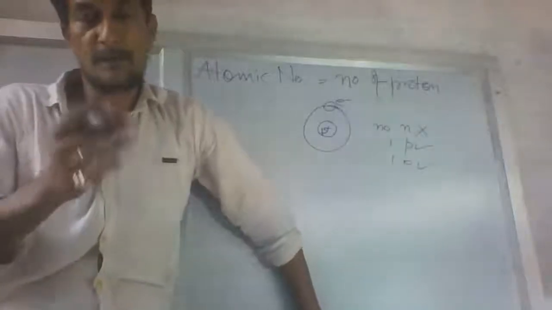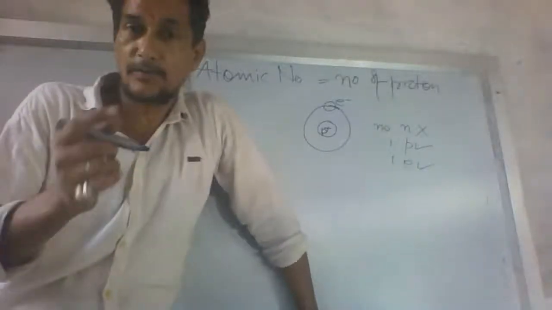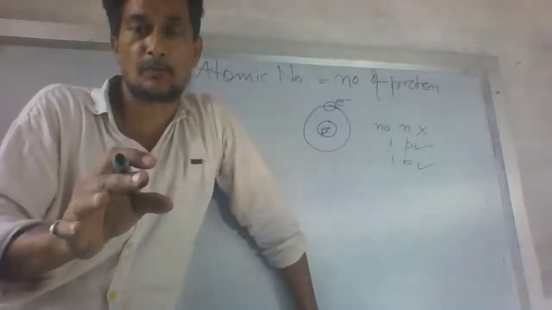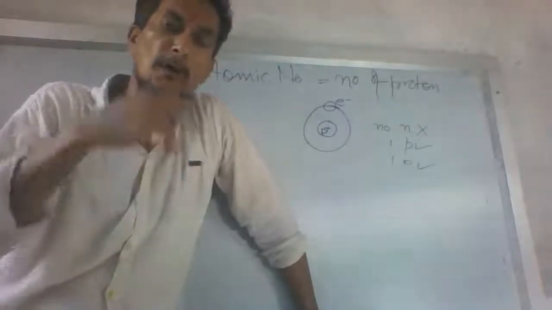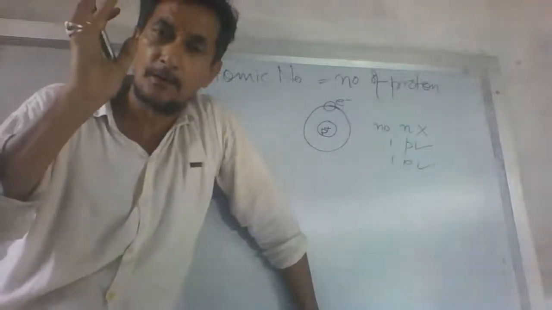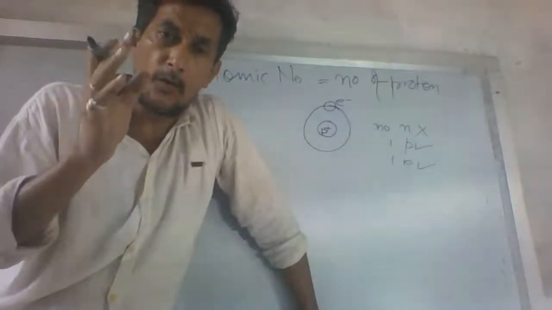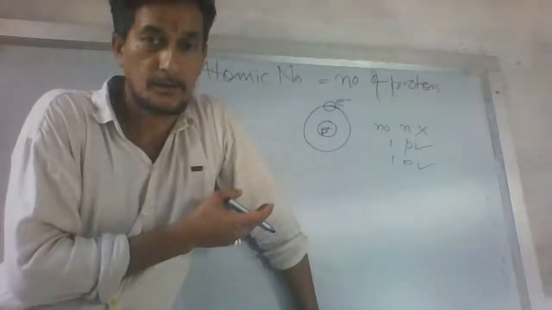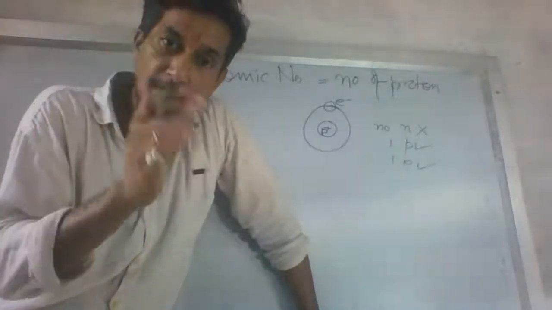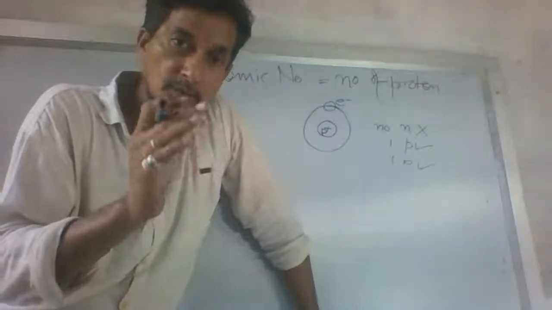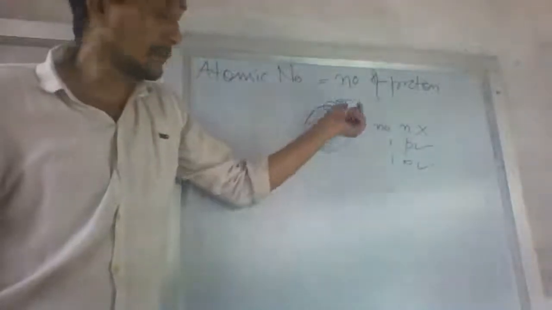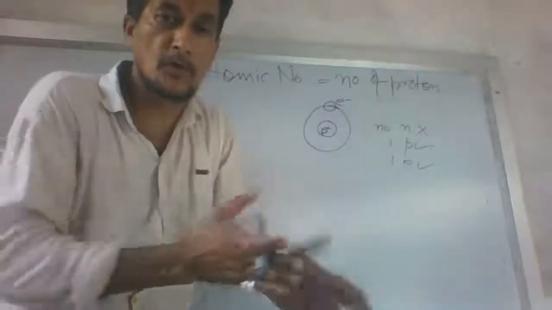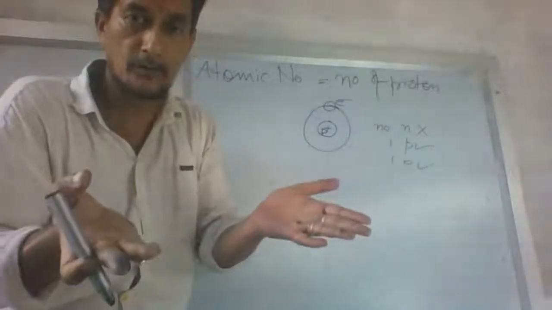The reason behind it is that, as I just told you, it is very difficult to bring out the proton because we need lots of tons of energy. So it is very difficult to break the nucleus into pieces. The number of protons is equal to the number of electrons, and it is very easy to take out the electron, because if you rub our hand, we can take out the electron.